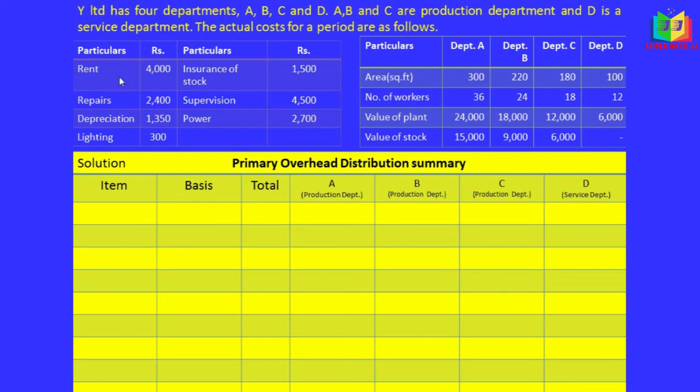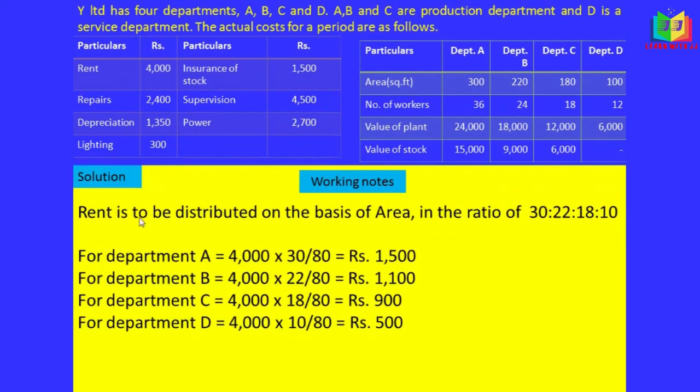Okay, rent is based on the floor area, so we have to take this area. See, rent is to be distributed on the basis of area in the ratio of, I have taken the ratio of this 300, 220, 180, 100. I simplified it: 30 is to 22 is to 18 is to 10.